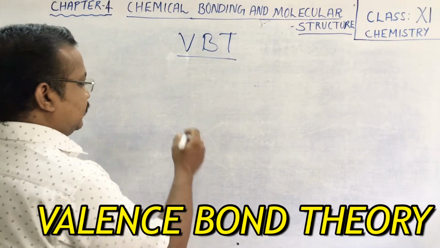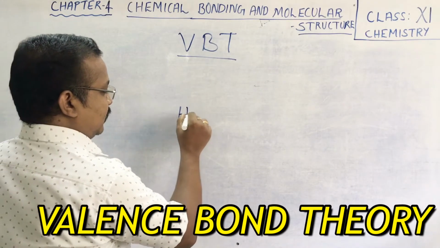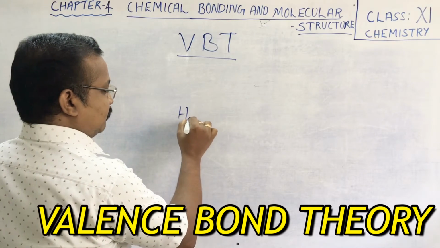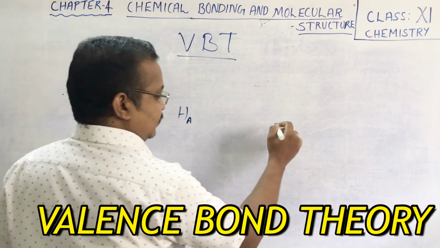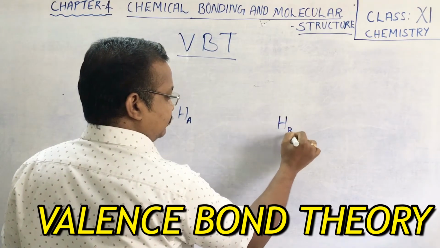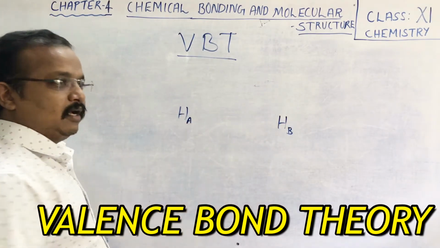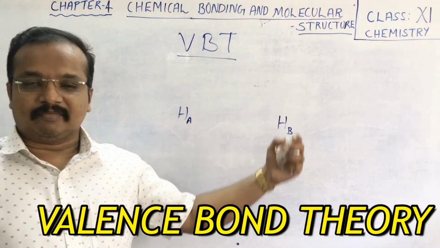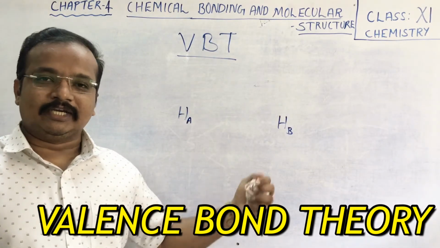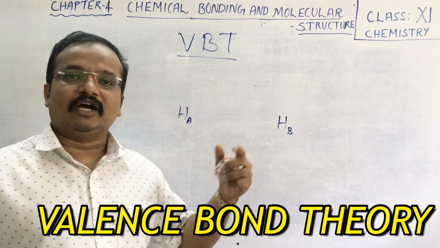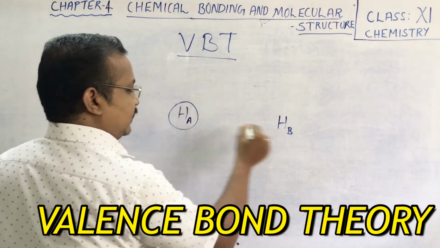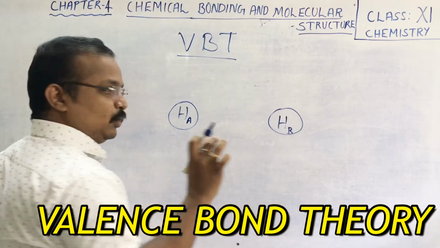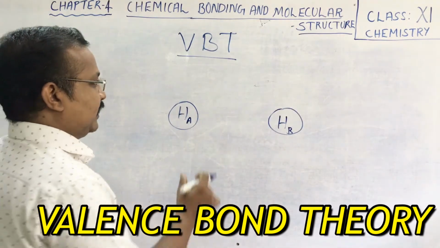If you consider two atoms of hydrogen, let's take a hydrogen atom A and another hydrogen atom B. When they are far apart, these are isolated gaseous atoms, and they do not have any interactions between them. So HA and HB are two different atoms of hydrogen.